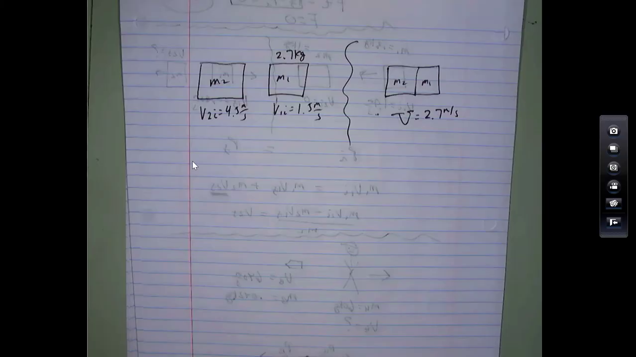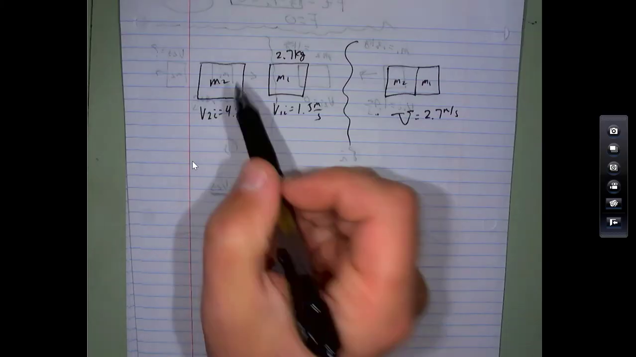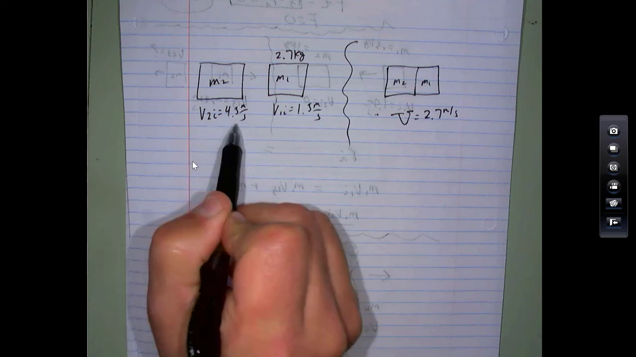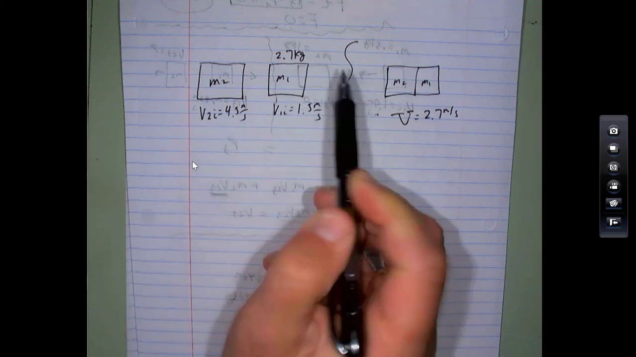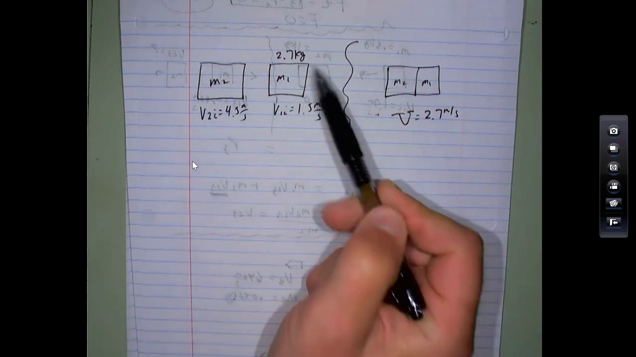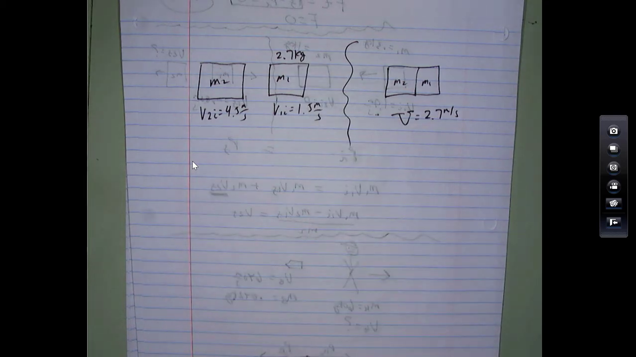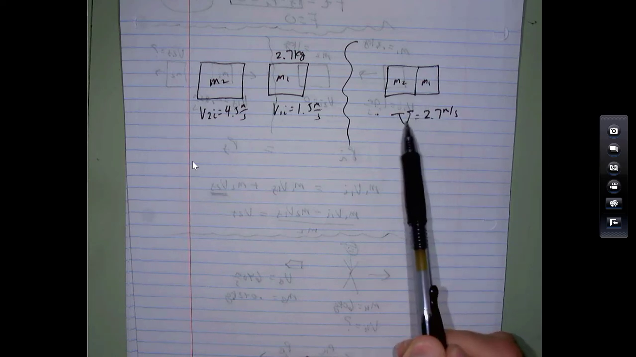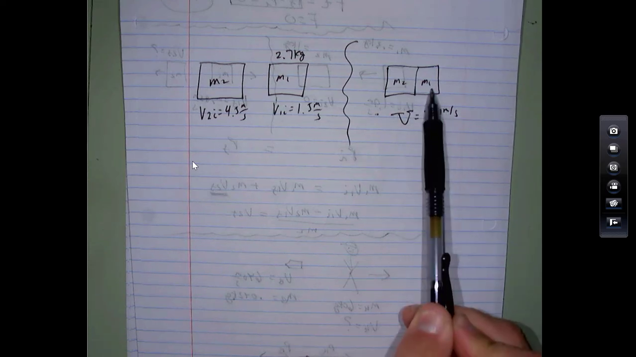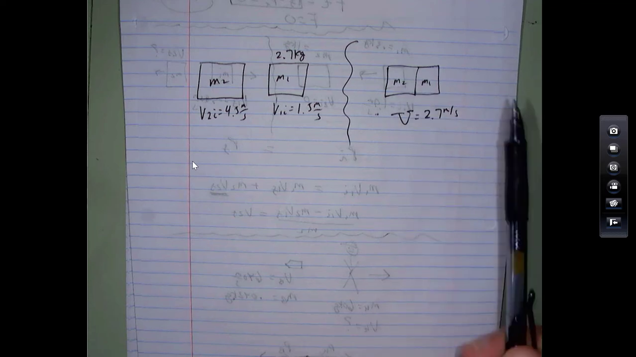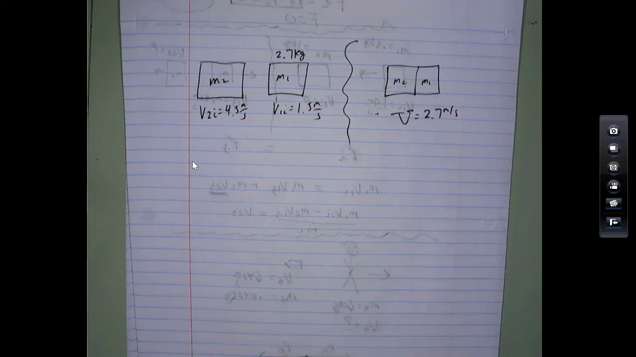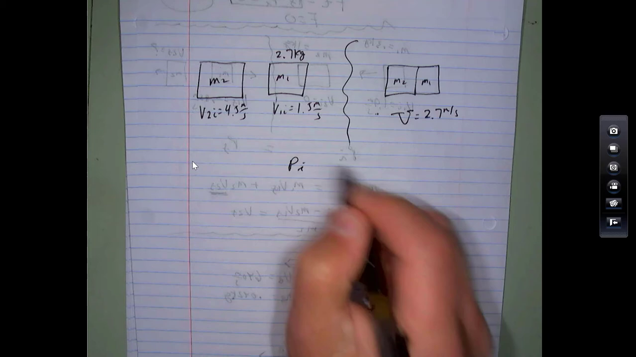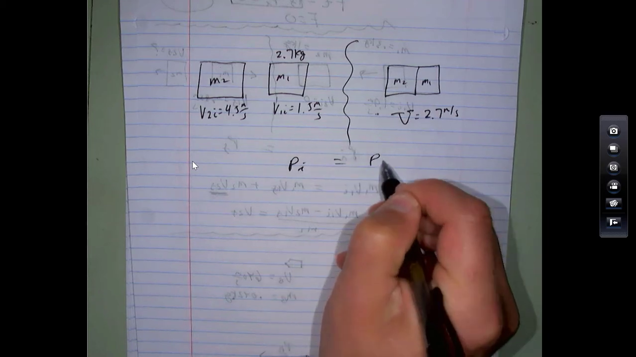All right, let's take a look at this. Okay, so here's mass 2 going faster. It catches up to mass 1. This is before the collision. We know the mass 1 is 2.7. We know how fast it's going. Afterwards, they stick together, and when they stick together, they have a common speed. And again, we know mass 1. We don't know mass 2. So the concept is, the initial momentum of the system is equal to the final momentum of the system.